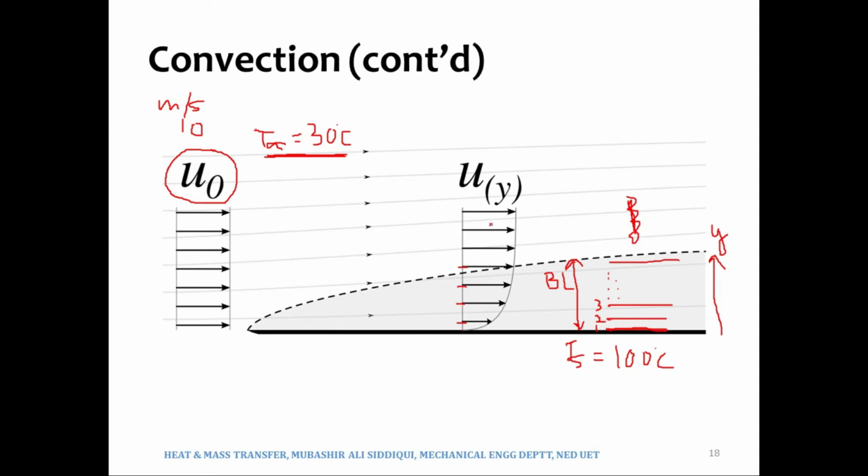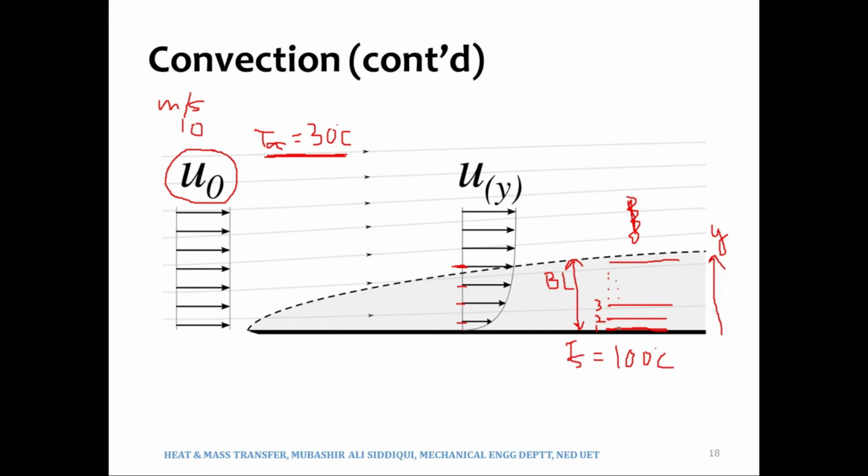We are not being shown the temperature boundary layer, but that is fine. The velocity boundary layer is that region where we will see the effects of the variation of the velocities. If we are moving away from the plate, the velocities of the layers of the fluid will keep on increasing till we reach the free stream velocity of 10 meters per second or whatever it is.